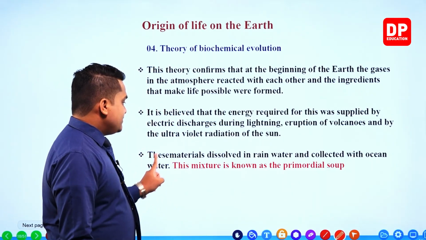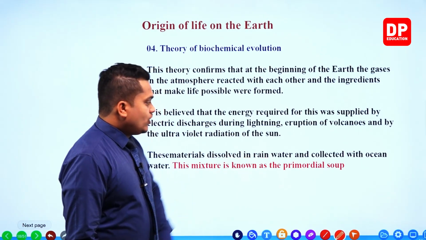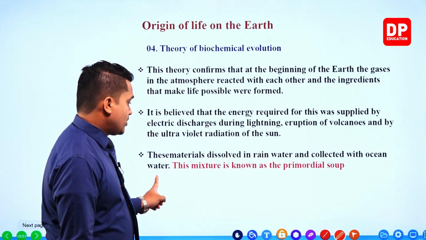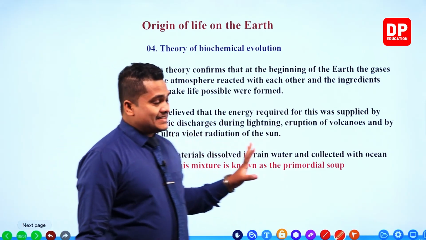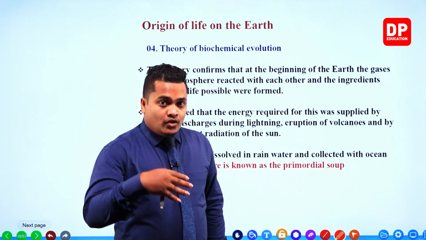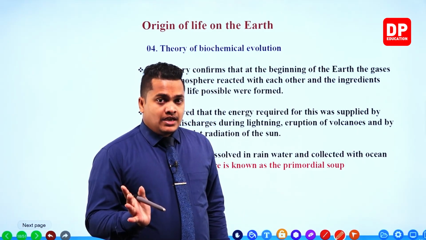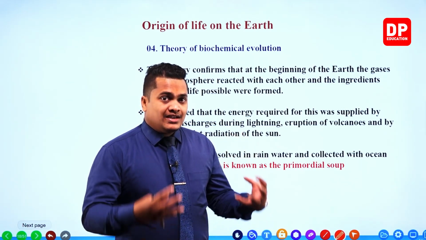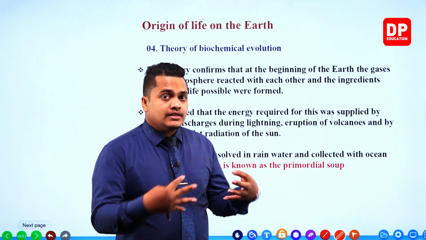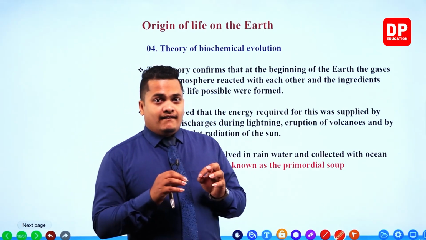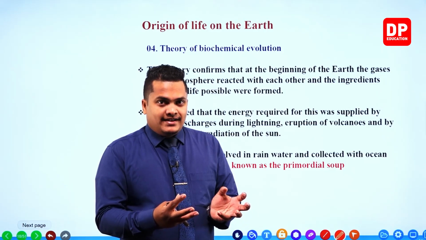So these materials dissolved in rainwater and collected with ocean water. So the materials then collected with rainwater and they fell down to ocean water. Now, like I said, my dear children, this water which was on the surface of the earth is like a soup, right?